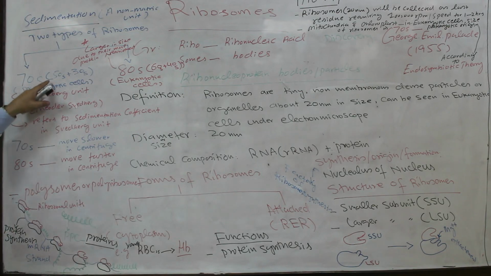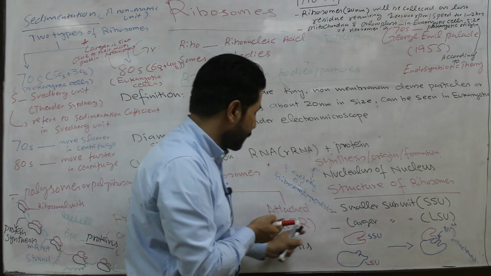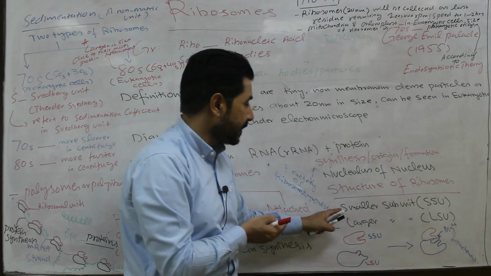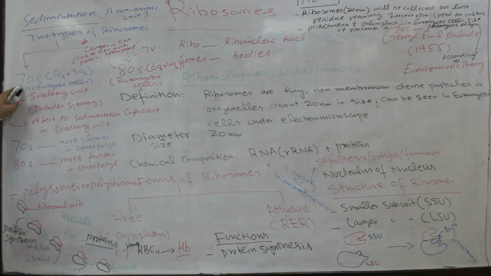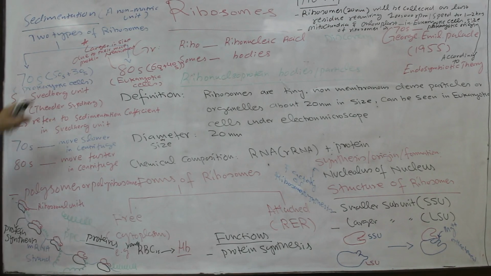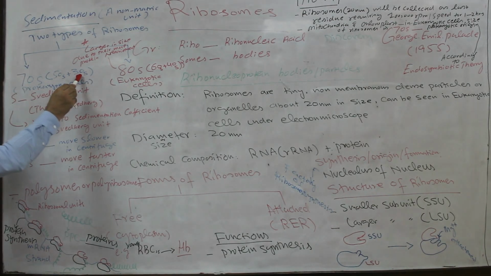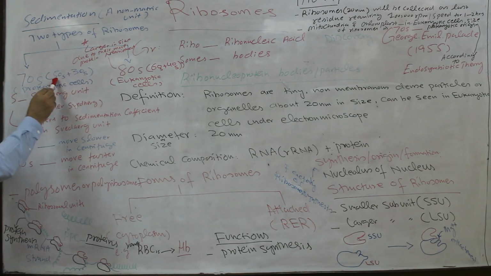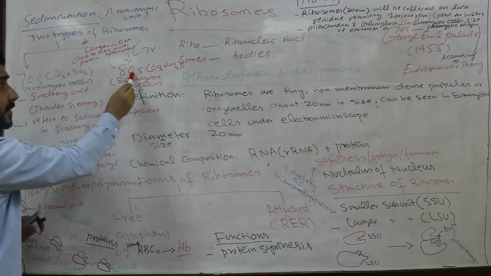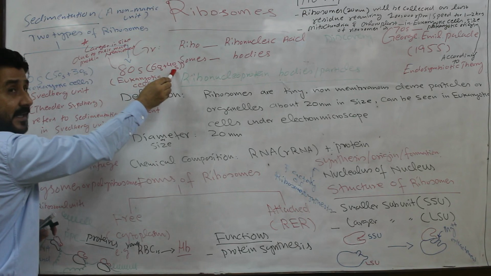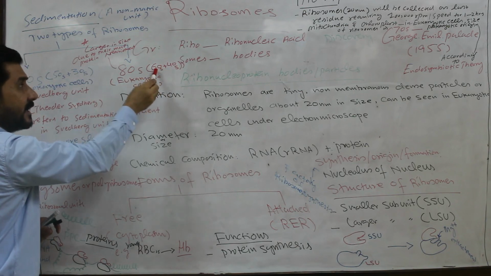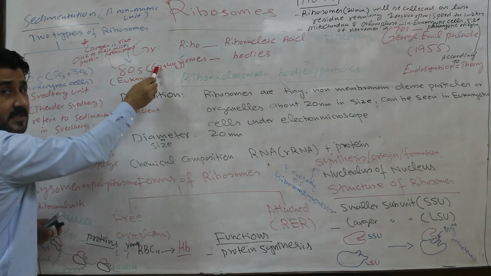Each ribosome consists of two subunits, that is a smaller subunit and a larger subunit. The 70S is the combination of the 30S smaller subunit and the 50S larger subunit. The 80S ribosome is the combination of the 40S smaller subunit and the 60S larger subunit.